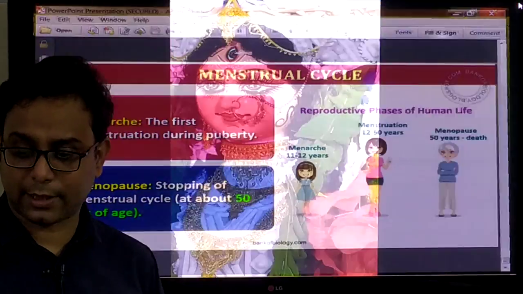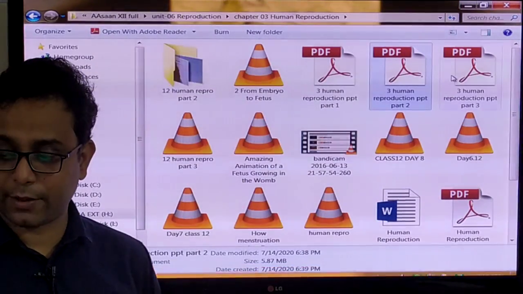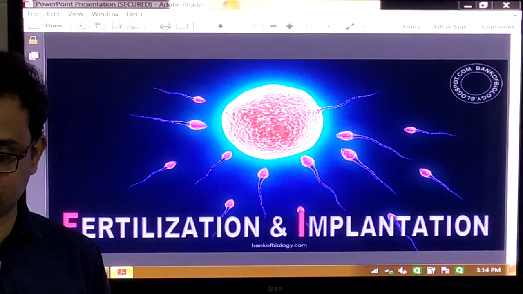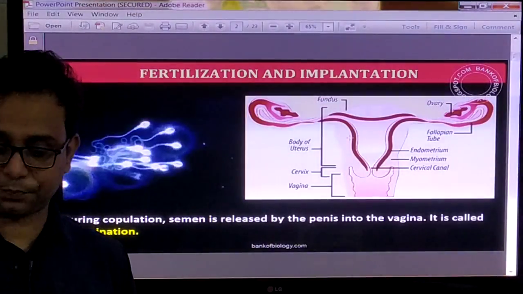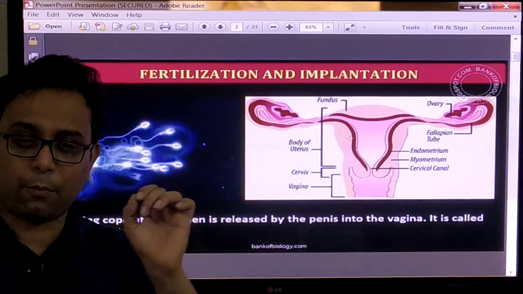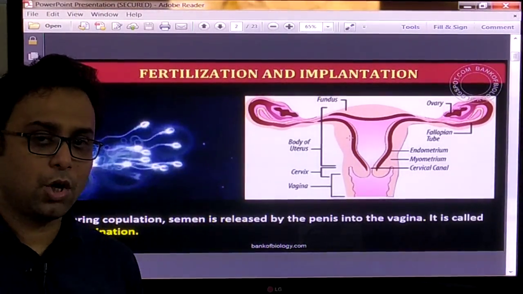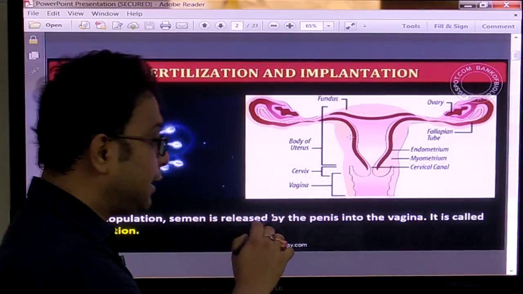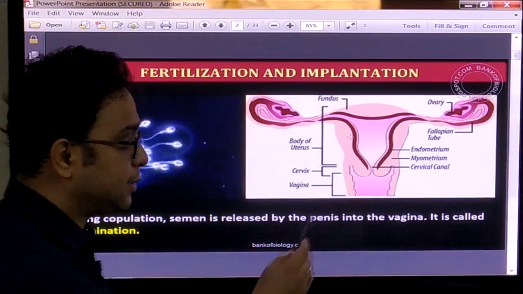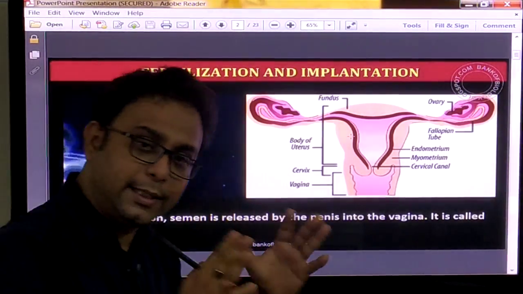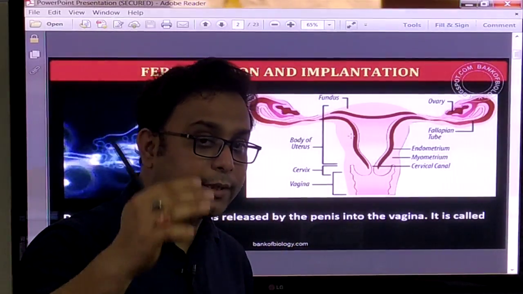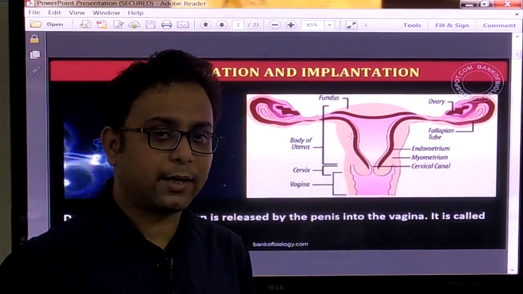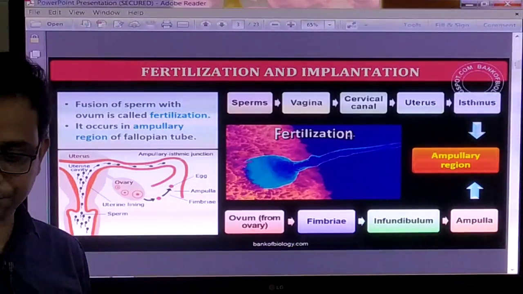Now the menstruation cycle we have already discussed. Now we discuss a very important topic, that is what happens after fertilization. After fertilization, what is happening? But you know, during copulation, that means in sexual intercourse, when male and female have sexual intercourse with each other, at that time semen is released by the penis into the vagina. It is the vaginal part. Semen is released in that particular position. Do you know what semen is? Semen is a mixture of sperm and other substances. It is semen, nothing more. Now what has happened now?